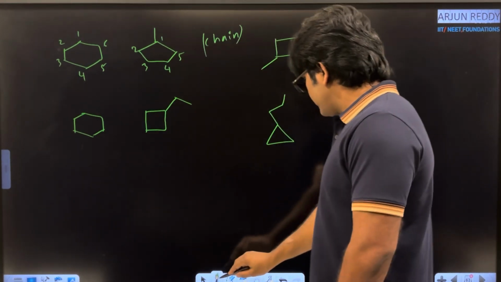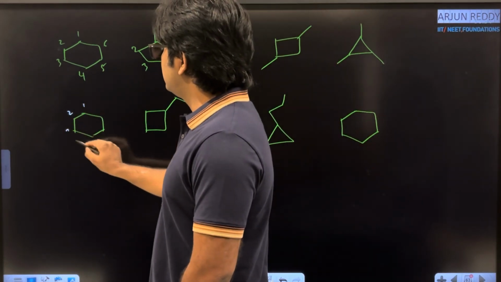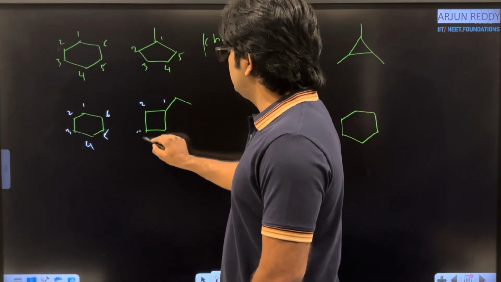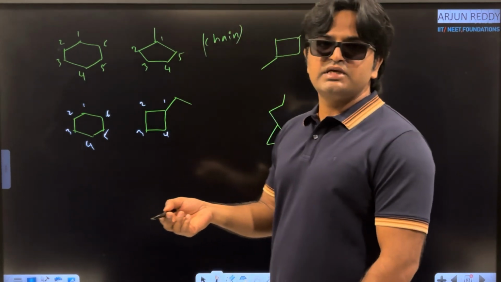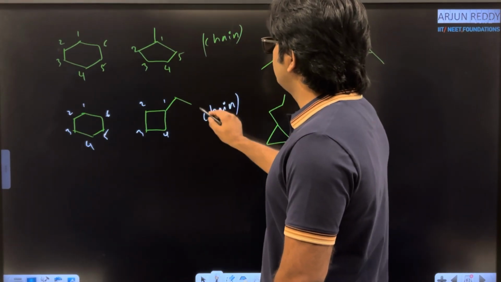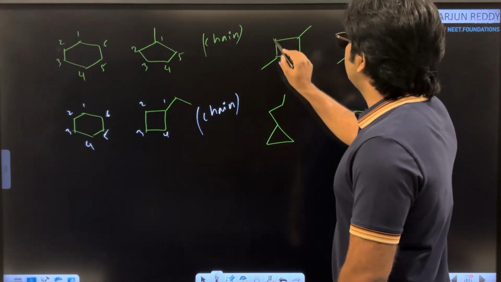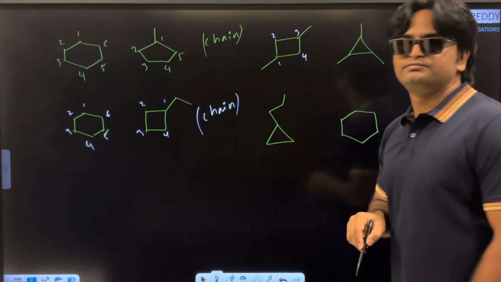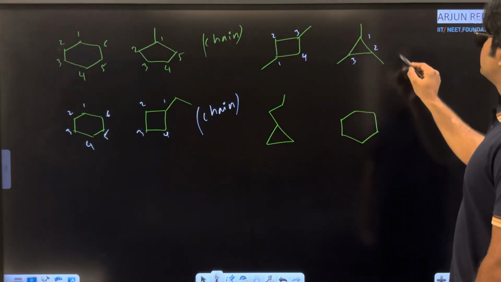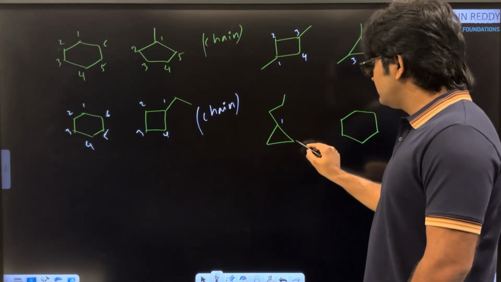Very clear. Next one. In the second pair, how many carbons present in the parent chain? 1, 2, 3, 4, 5, 6. Next, 1, 2, 3, 4 only. Molecular formula same, but parent chain size is different. Again, these are what type of isomers? Chain isomers. Yes, come to next example. Here 1, 2, 3 and 4. Here 1, 2 and 3. What are the types of isomers? Yes, chain isomers.